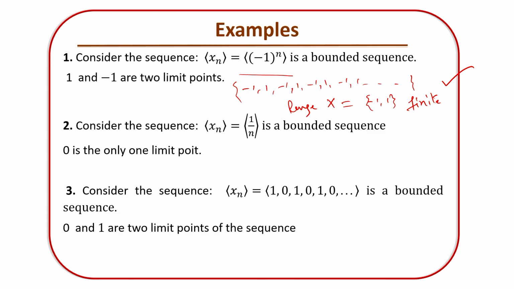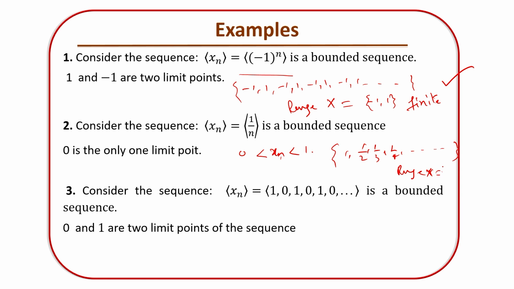Consider the sequence 1/n. It is a bounded sequence, bounded between what? Between 0 and 1, right? Because it is 1, 1/2, 1/3, 1/4 and so on. So what will be the range set? Can you imagine what the range set will be?